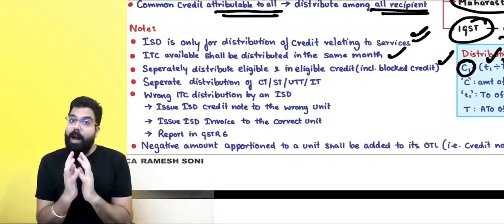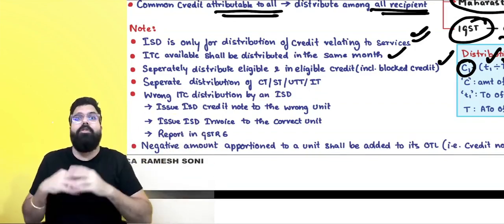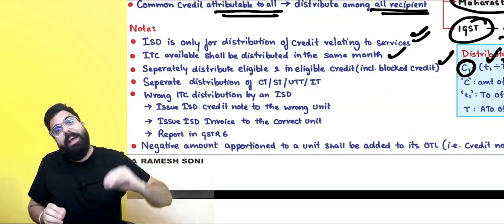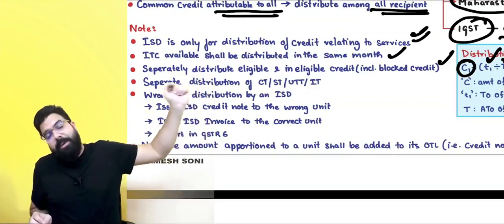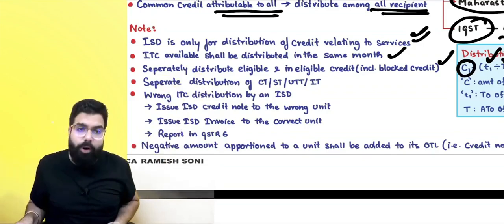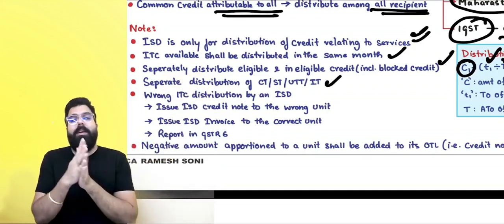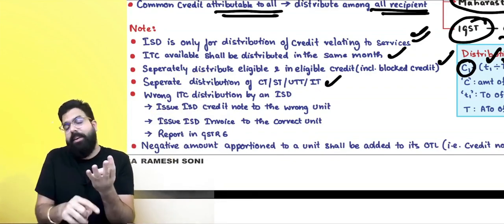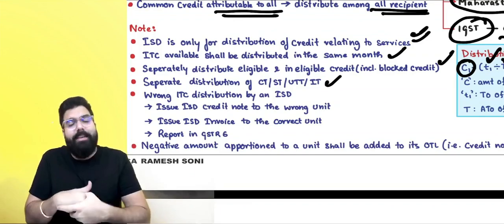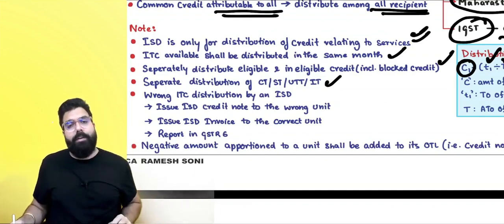ISD should distribute the credit which is eligible credit also, and ineligible credit also. Basically, blocked credit also ISD will distribute. It is up to the recipient whether they can take it or not. They will decide. ISD will always distribute. Whenever an ISD is distributing, it will distribute CGST, SGST, UTGST, and IGST separately. Distribution is always to be done separately for each GST.